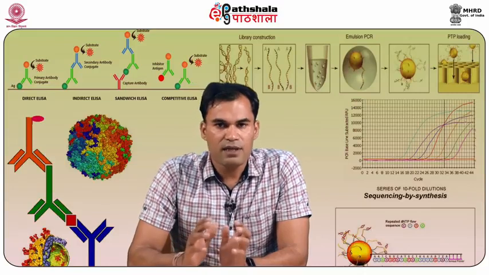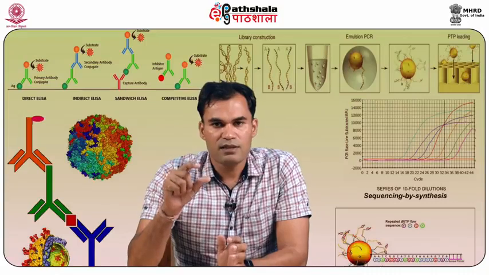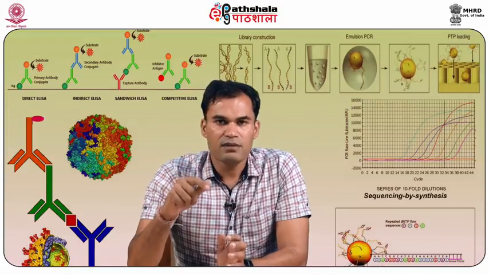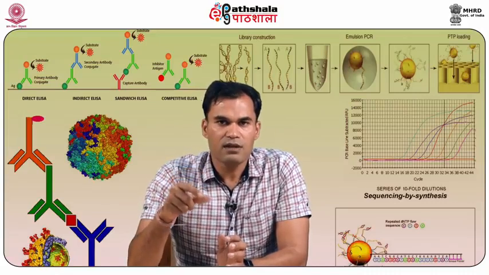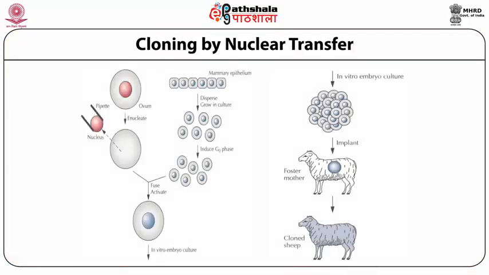After many mitotic divisions from a single cell, it will lead to the formation of a blastocyst that will be implanted in the foster mother, that will lead to the progeny of the transgenic animal. Now, cloning by nuclear transfer, you can see the things. We have an ovum, a somatic cell, and the egg cell.